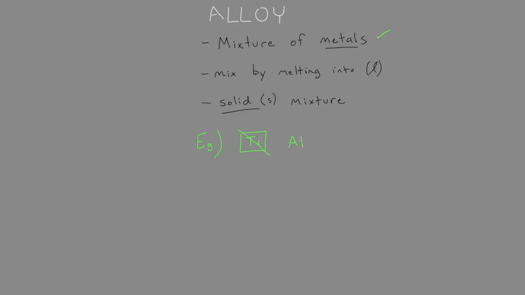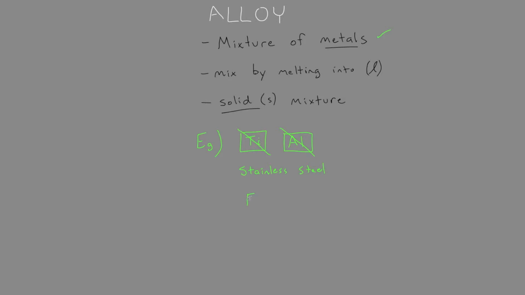So pure aluminum, like what they're using on some of the new computers these days, not a mixture. Well, okay, what is an actual mixture? Well, you might have heard of stainless steel. There's a good chance that if you ate something today, you ate it with a stainless steel utensil. So what is in stainless steel? Well, it's a mixture of a bunch of different elements from the periodic table.